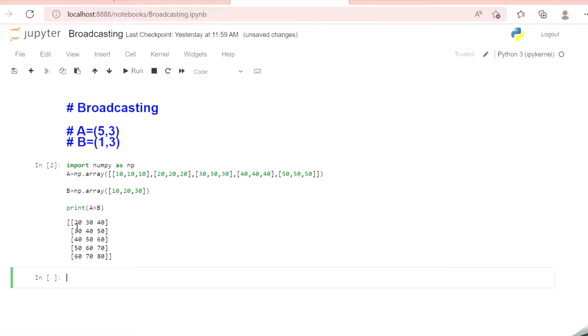So 10 plus 10 is 20, 20 plus 10 is 30, 30 plus 10 is 40. Again this 10, 20, 30 is added to this row, this row, this row and this row, and finally we get this output. So even though the dimensions are unequal, if they satisfy the rule of broadcasting, then we can perform the arithmetic operations.